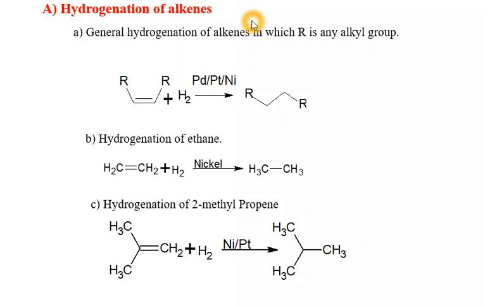Hydrogenation of alkenes. Alkenes contain carbon-carbon double bonds, in which one is a sigma bond and one is a pi bond.